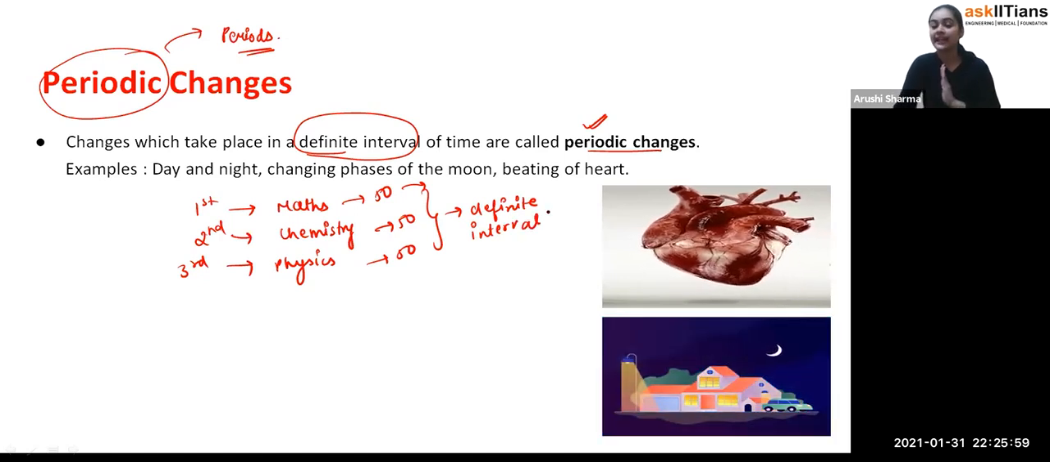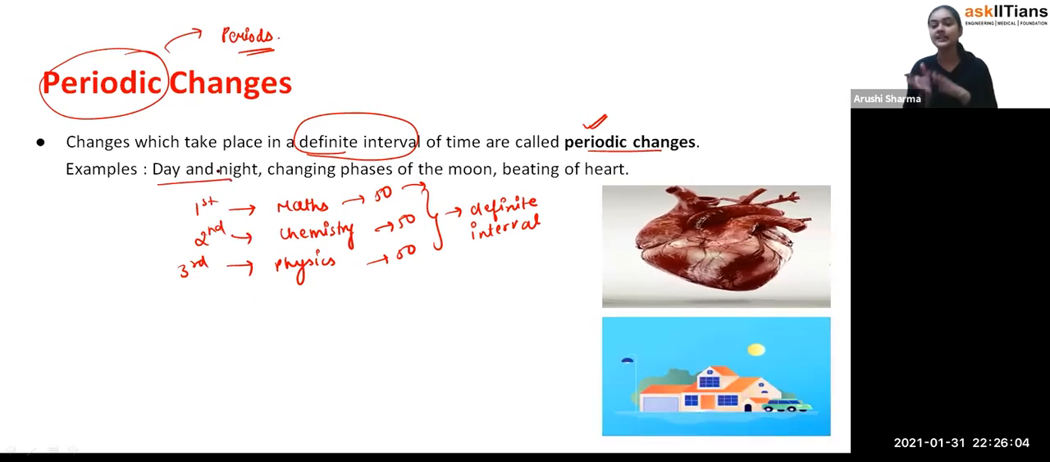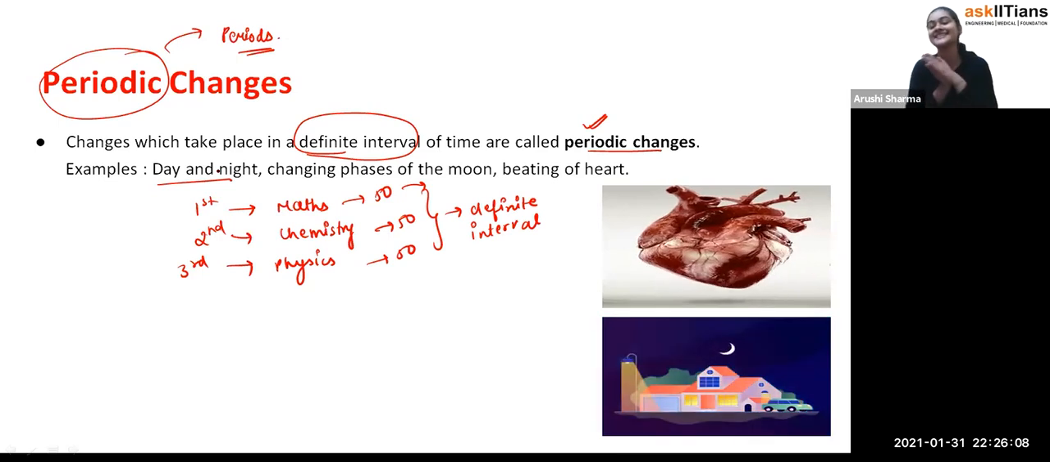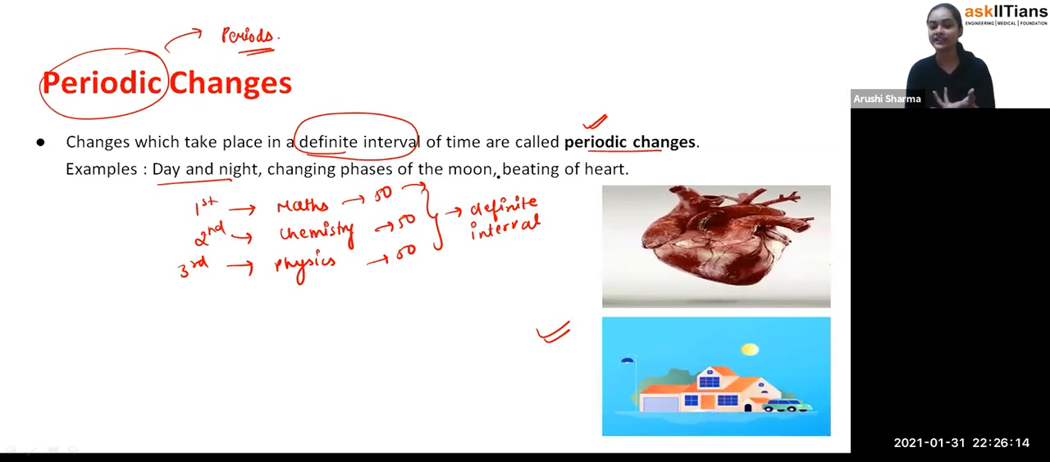For example, day and night. Exactly, like day and night are having their periodic change, that after day there is night and after night there is a day. Exactly, you can see in the picture also, night, day, night. So these are the periodic changes.